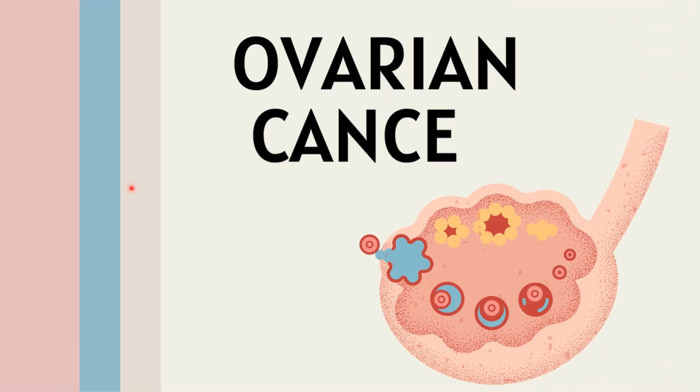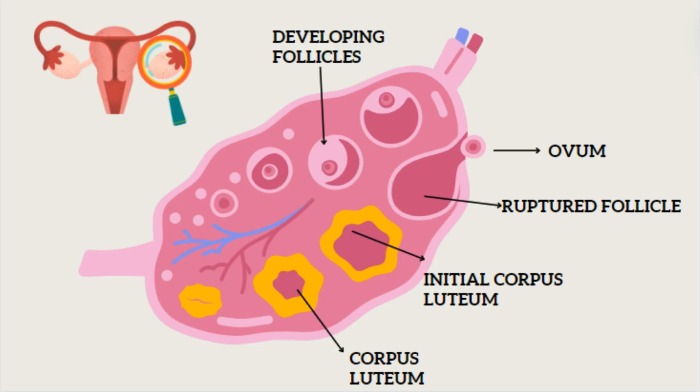As we are continuing with our discussion on gynecological malignancies, today's topic of discussion is ovarian cancer. Before we proceed further, let us quickly go through the functions of the ovary, like what happens inside the ovary in the 28-day menstrual cycle. We have already discussed this in our previous video. Today, we'll just have a quick revision.